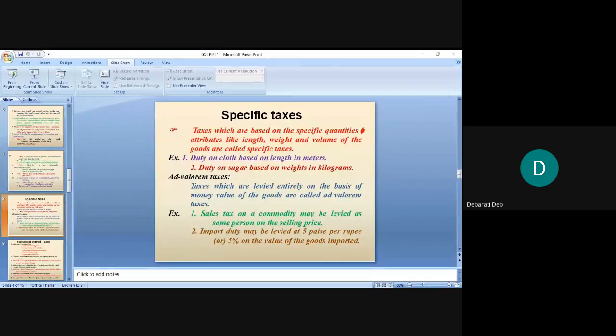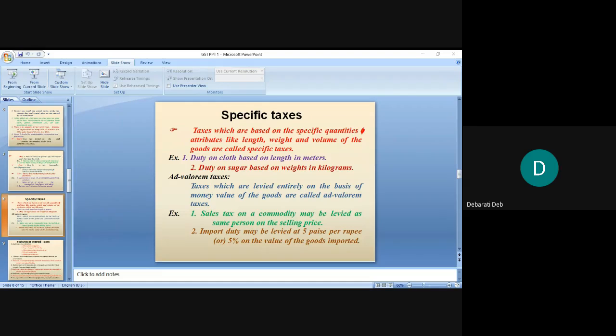Okay. Then ad valorem taxes. Taxes which are levied entirely on the basis of the money value of the goods are called ad valorem taxes. This will be taxed depending on the total value of the goods. For example, sales tax on a commodity may be levied on the selling price.